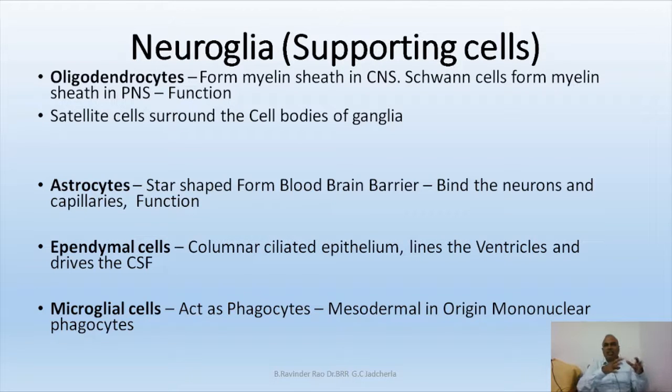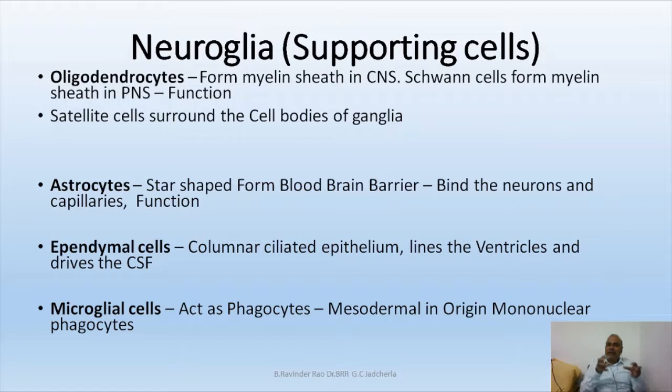The myelin sheath around the axons in the central nervous system is secreted by oligodendroblasts. Oligodendroblast is a functioning cell. Oligodendrocyte is a resting cell. Oligodendroblasts form a fatty layer around the axon of a neuron that is located in the central nervous system.